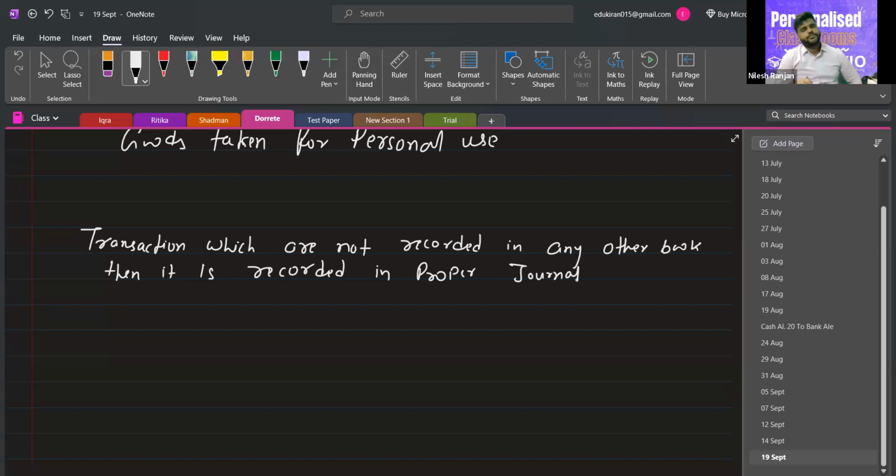Is this clear? Yes, sir. Okay, now what about the format?